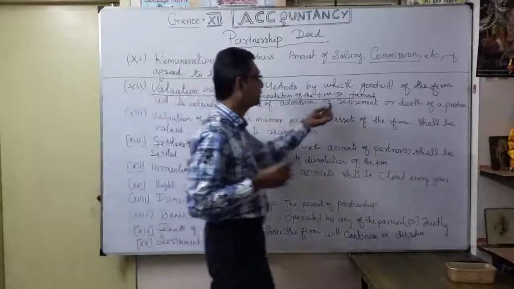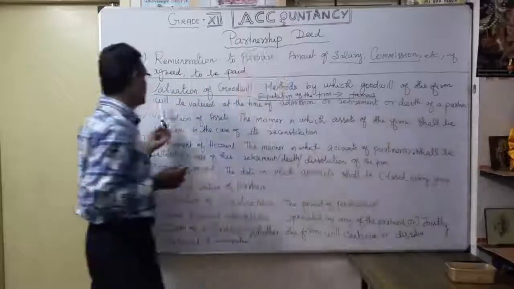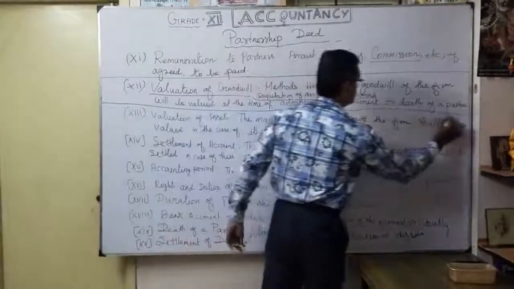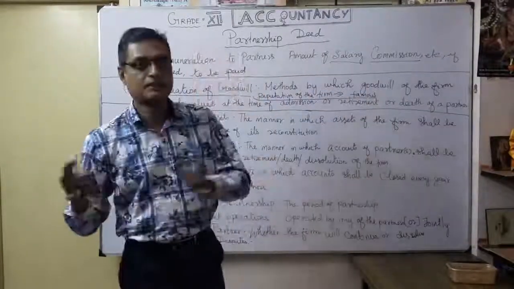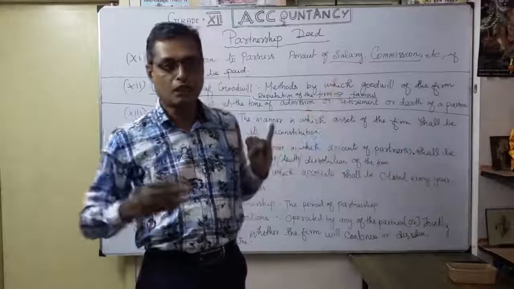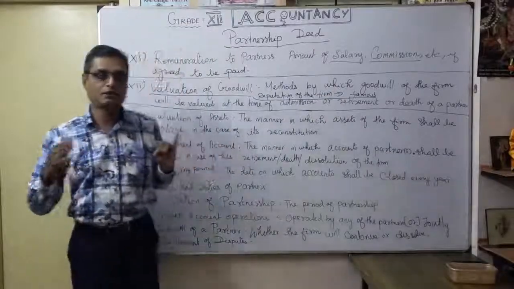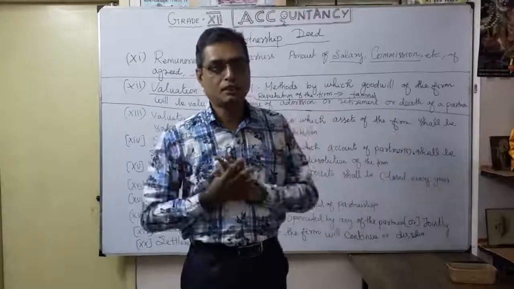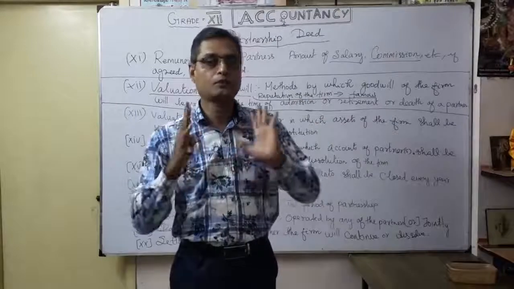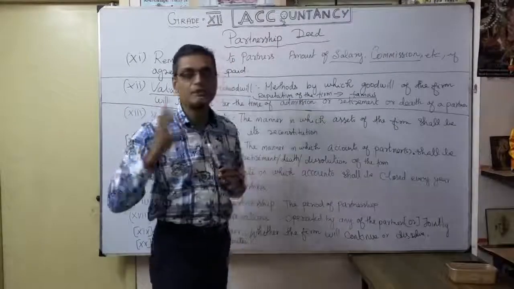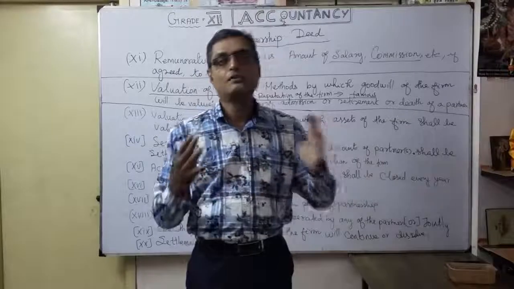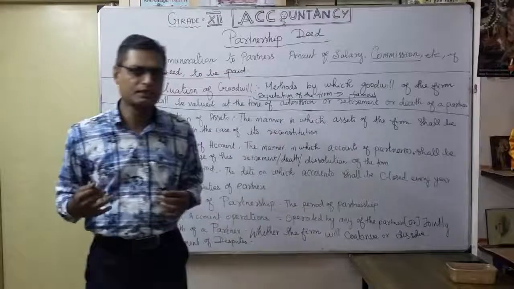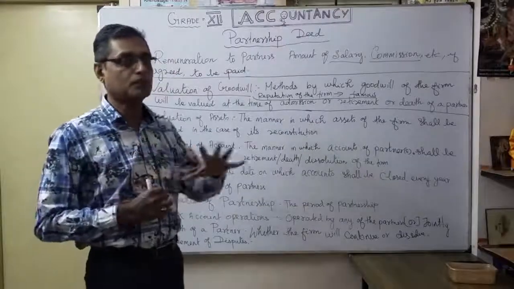So, the methods by which the goodwill of the firm will be valued at the time of admission, retirement or death of a partner. You understood? We will discuss later on. Whenever a new partner comes, what method are you going to use? There are different methods available for valuation of goodwill. At the time of retirement or death, how are you going to value our firm's goodwill? Goodwill is nothing but the reputation or fame of the firm. The best word is reputation. It is a very important chapter, goodwill in a partnership.